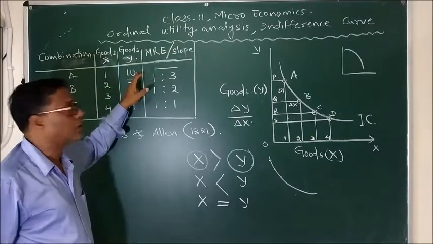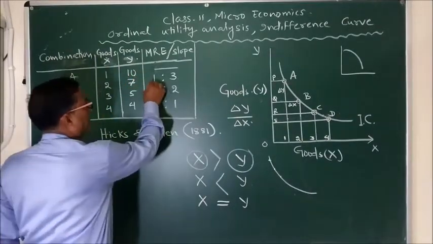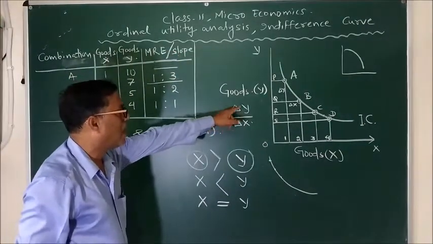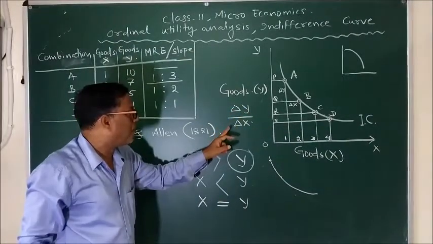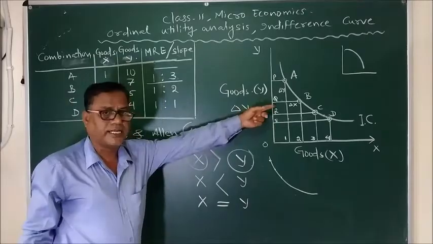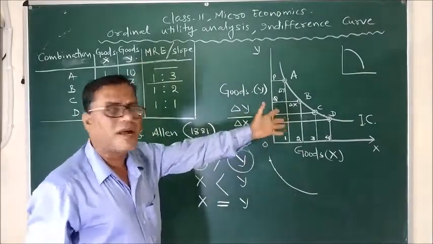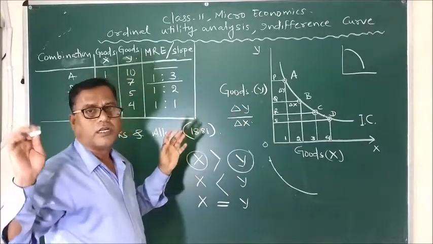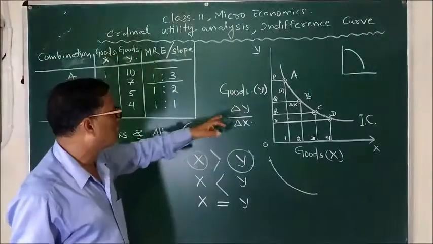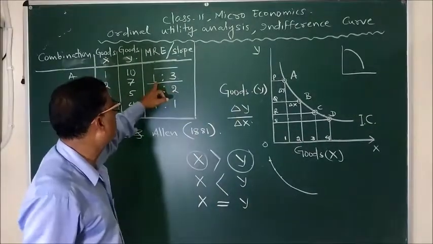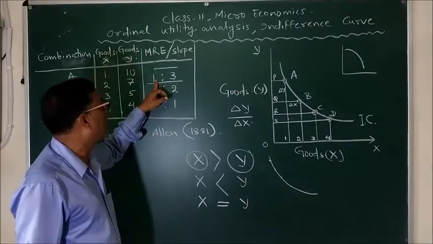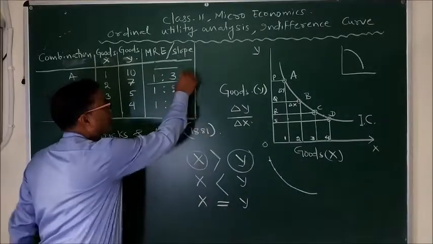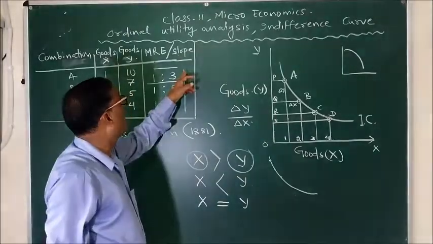And from first to second combination, the ratio became del Y and del X. MRS, or the slope of the indifference curve, is nothing but del Y, a change in Y, upon a change in X. So change in X is gain here because the consumer is increasing the consumption of X, and change in Y is sacrifice here because, in order to increase 1 more unit of X, he has to sacrifice some amount of Y. So in the first case, the ratio del Y by del X comes 3:1, next it is 2:1, next it is 1:1. So gradually, what is happening to the MRS?